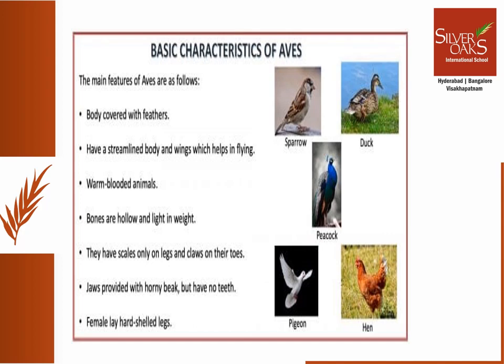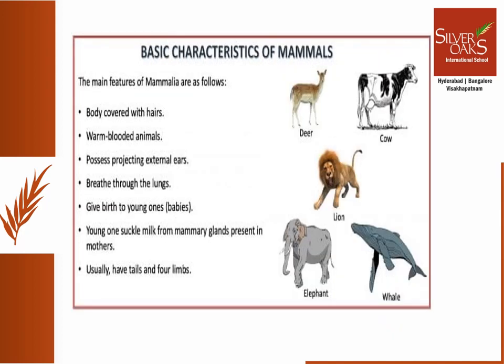They have two limbs for walking, but two limbs are modified for flying, so that means they can fly. Also, Aves exclusively breathe through lungs, and we all know that they lay eggs. Now let's learn about our last class, Mammalia. Mammals are warm-blooded animals, and they have four-chambered heart.